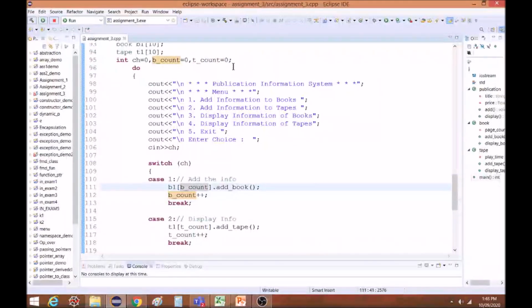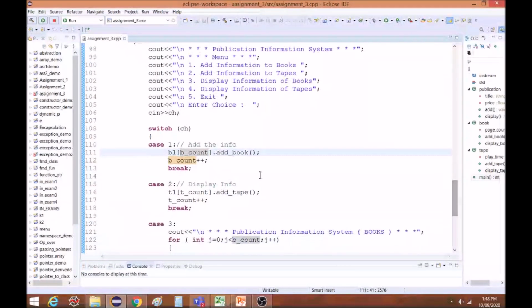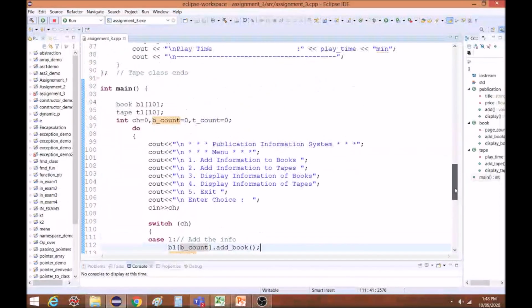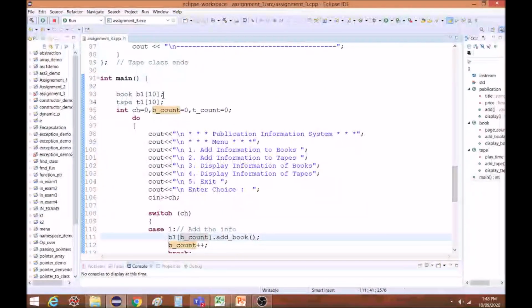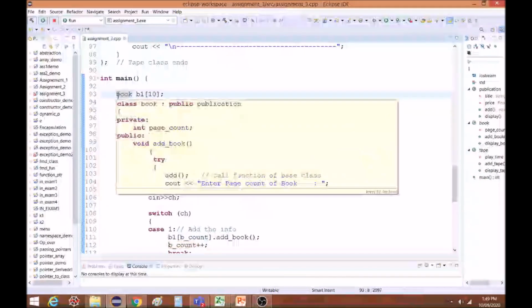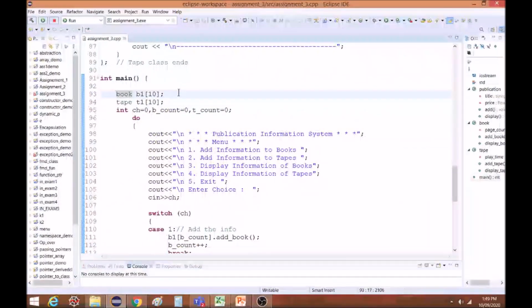Both are initialized to 0 initially, and after that, in case 1, I am trying to add the books one by one to this B1 array. So B1 is what? Here you can see line number 93. B1 is an array of objects. Which objects? Book objects. So I have declared an array of objects over here for the books. Books array of objects is B1 and tape array of objects is T1. So I will be storing all book information in B1 and all tape information in T1.